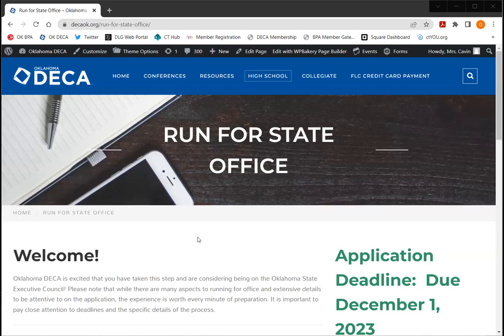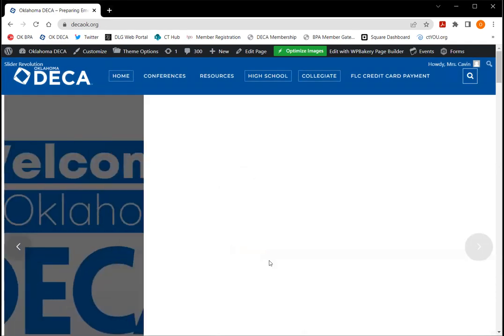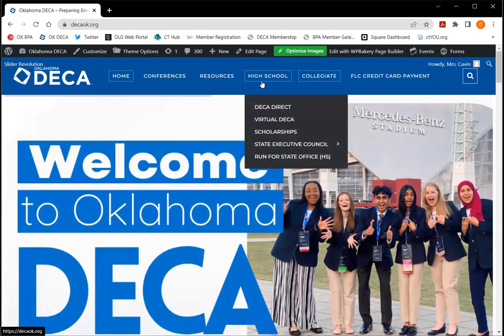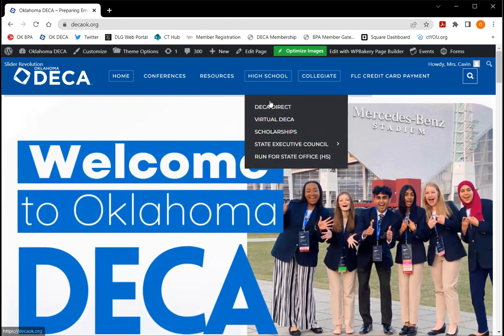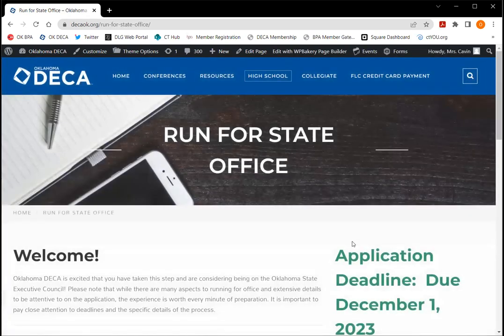So first things first, we're already on this page, but I'm going to tell you how to get to the web page that is very specific to running for state office. You're going to go right to decaok.org, which is our state website. From there, you can select either high school or collegiate, depending on which one you are. And you can click on that Run for State Office button. That's going to take you to this Run for State Office page.